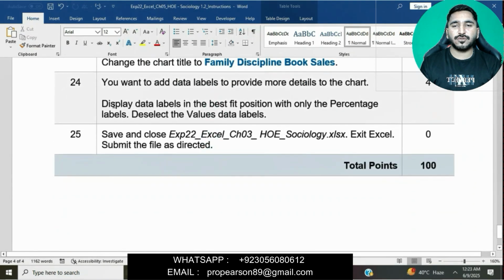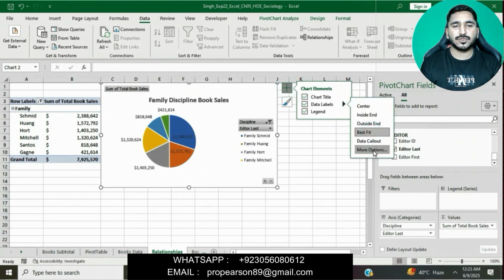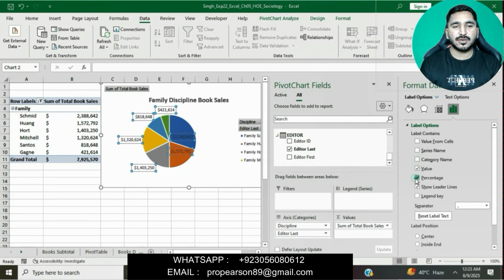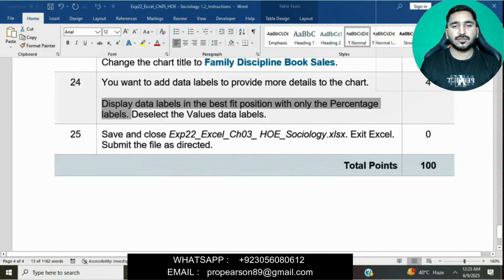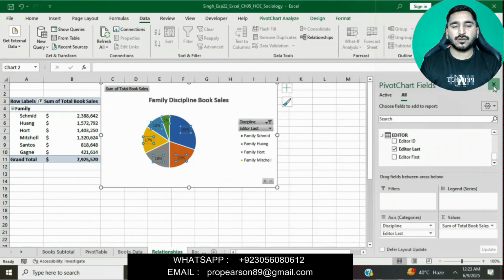Now question number 24. This is the last question of this assignment. Display data labels in the Best Fit position with only the percentage labels. Display the value data label. Okay, display data labels in the Best Fit position. Go to the data labels and then Best Fit position and more data label options, percentage, and then remove the value. Deselect value in data labels. Okay, deselect.